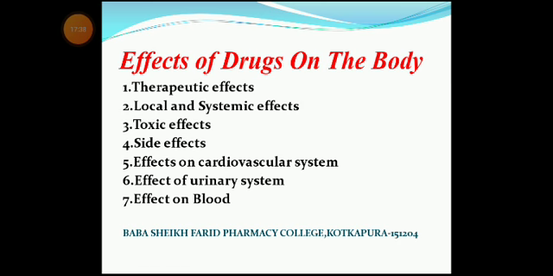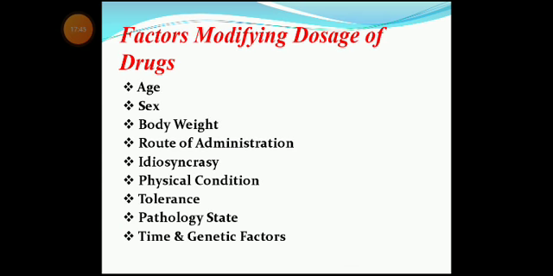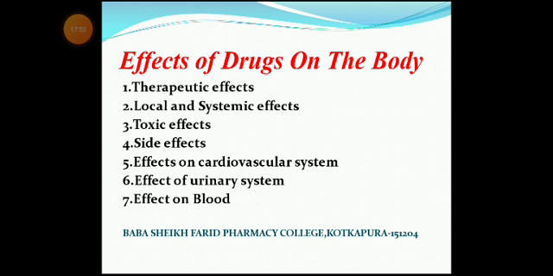Effect of drugs on the body. इससे पहले जो हमने किया था वो था factors modifying dosage of the drug. In the next point, effect of drug on the body. That which is produced is called therapeutic effect. Therapeutic effect means the use of a drug to cure the disease. Second, local and systemic effects.